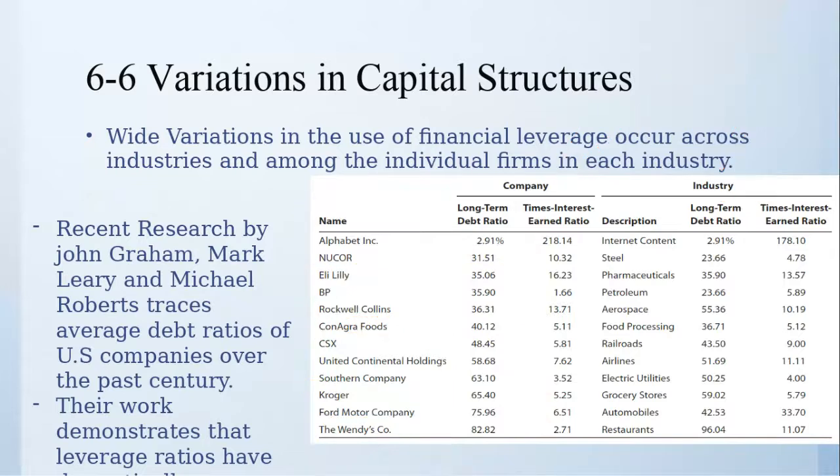So you can observe in the slide there is another term called the times interest earned ratio. Times interest earned ratio. So what does this ratio mean? This is a very important ratio as well, right? The times interest earned ratio means how much earning is there to cover your interest. For example, Alphabet can cover its interest 218 times. So it has a huge amount of profit. And I think it is just taking debt for the sake of taking debt.